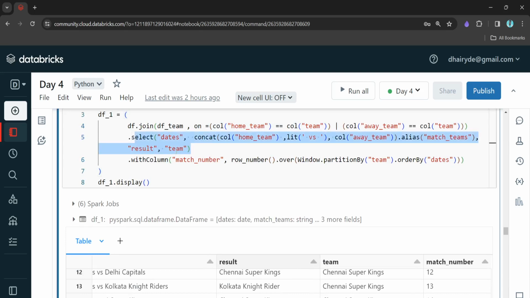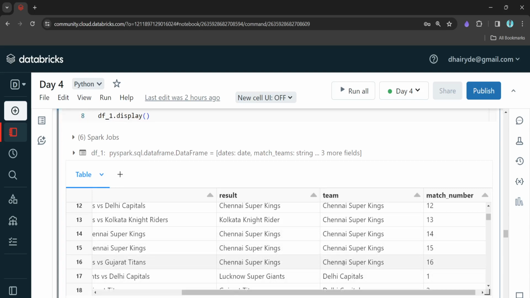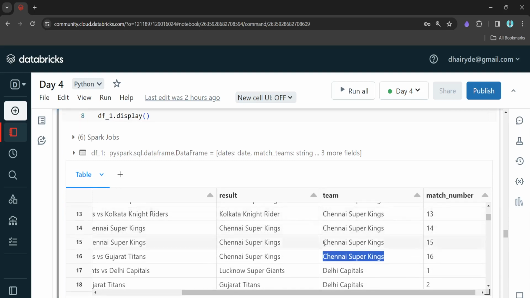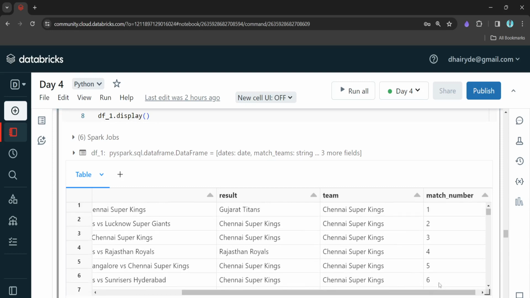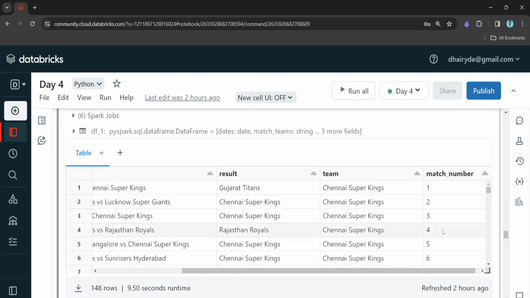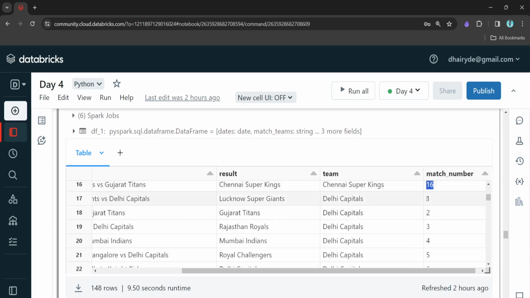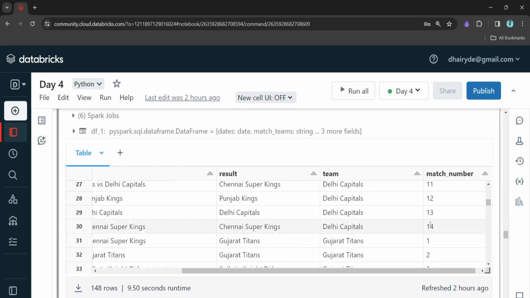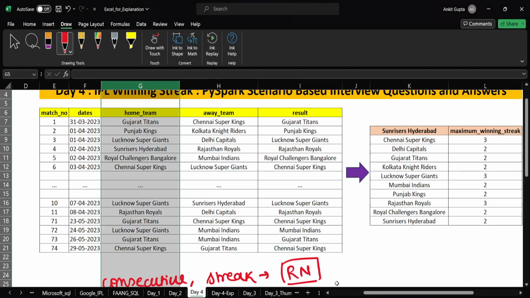The third point is that we are generating the row number, or we can say the match number, based on partitioning of the team column. For each and every team, you can see that Chennai Super Kings has played 16 matches, so we have a ranking from 1 to 16. Similarly, Delhi Capitals has played 14 matches, so we have 1 to 14 ranking. So this is our step 2 basically.